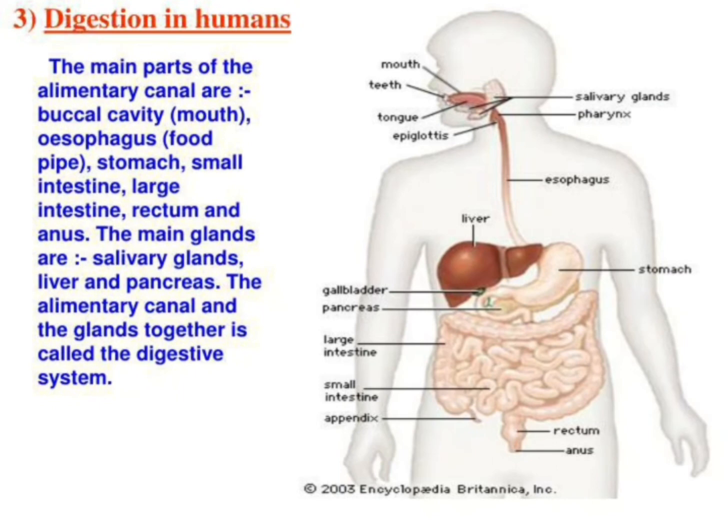Now we will learn about digestion in humans. The main parts of the alimentary canal are buccal cavity, esophagus, stomach, small intestine, large intestine, rectum, and anus. The main glands are salivary glands, liver, and pancreas. The alimentary canal and the glands together are called the digestive system.